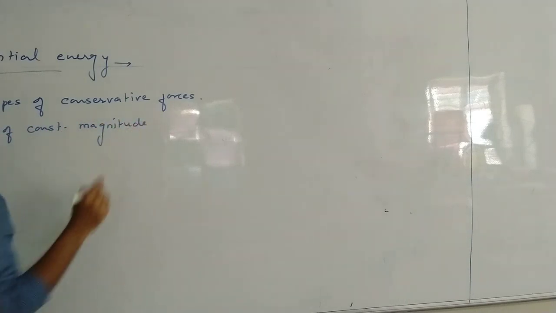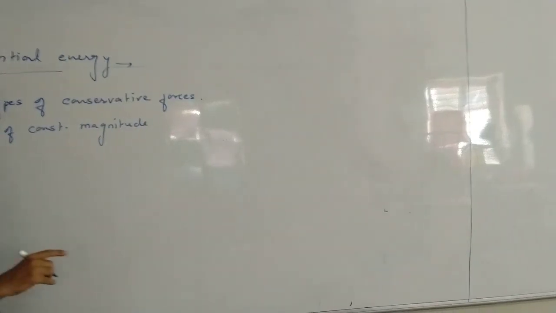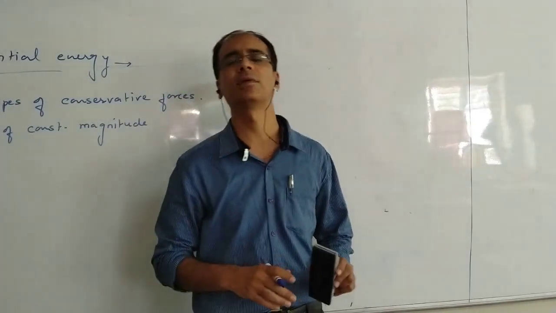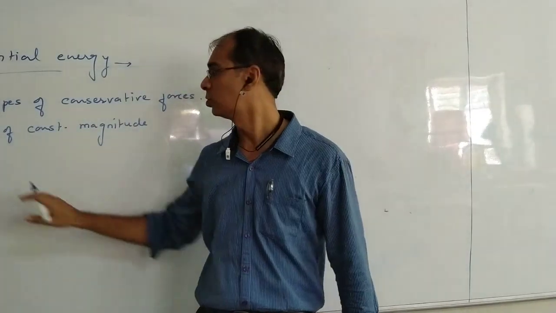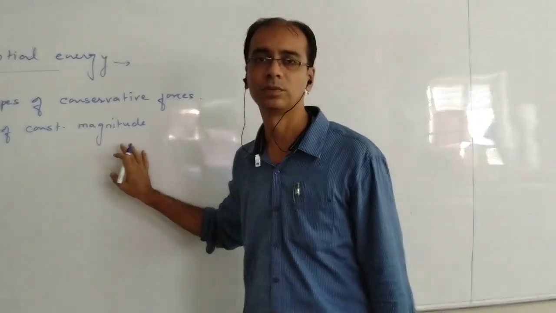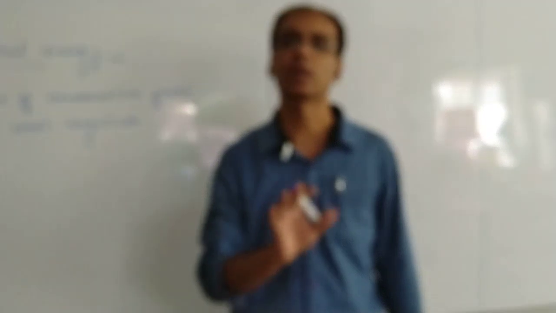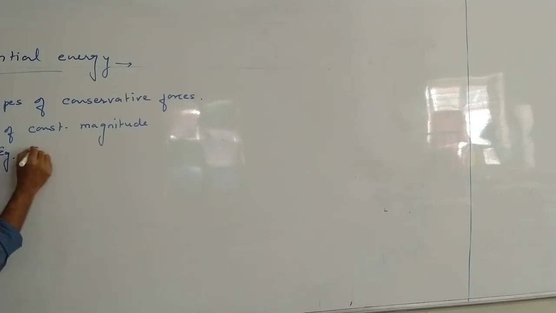Now its example is gravitation force. Mostly all along the earth, on the ground, first floor, second floor, we will take gravitation force as constant force. So, force of constant magnitude. Whenever force of constant magnitude is there, we will consider it as conservative force, right? Second one, and before that you write the example also. This is gravitation force.